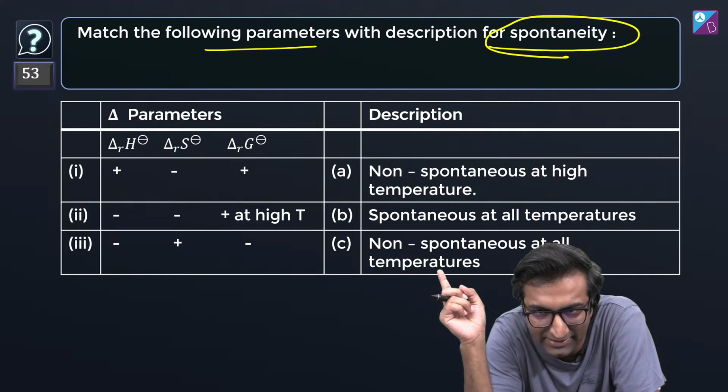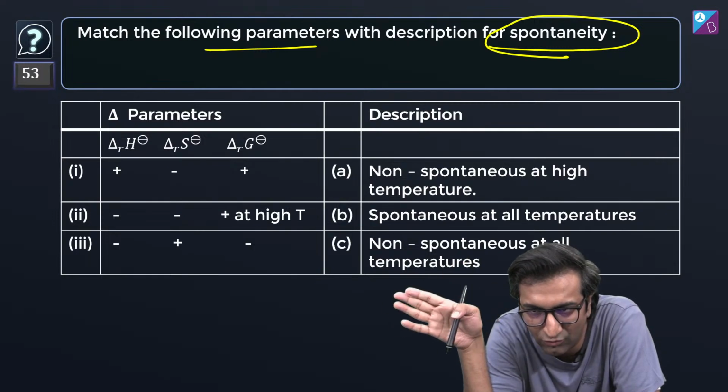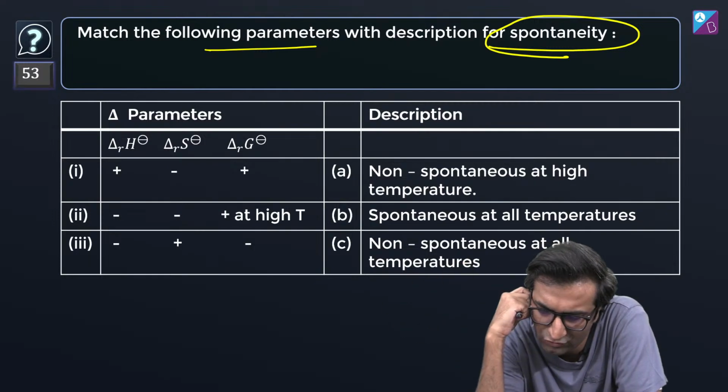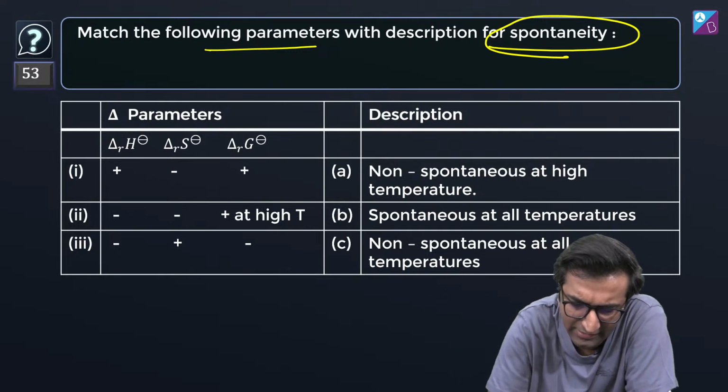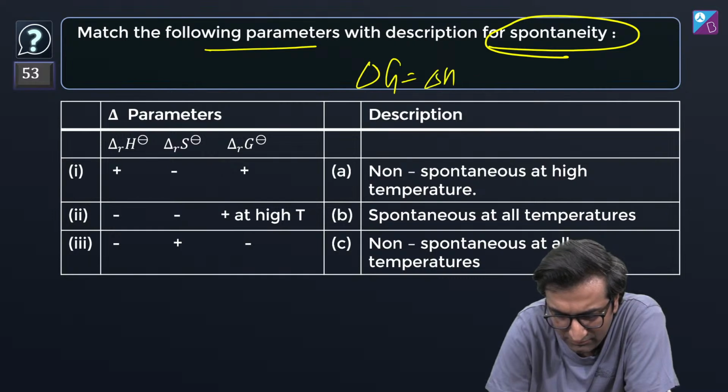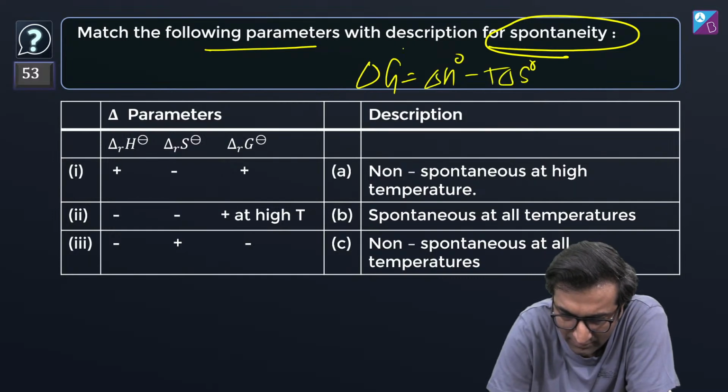डेल्टा H, डेल्टा S और डेल्टा G की वैल्यूज यहाँ पे दी हुई हैं और डिस्क्रिप्शन कुछ दिया हुआ है. How do you match them both? Help me out please. So what do I do here? I get delta G equal to delta H minus T delta S. Let's put nots everywhere.